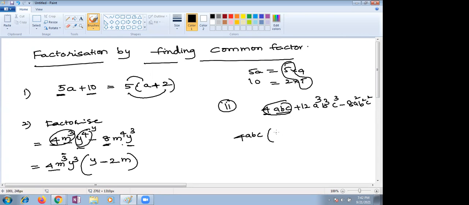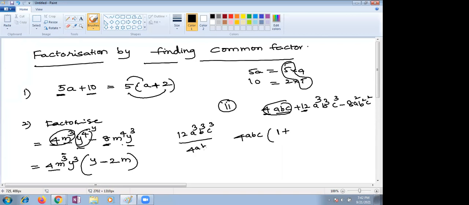We know that 1 is a factor of every number, right? Can we take it as 1 here? Yes, 1 into 4ABC. When everything comes outside, 1 is left there. And 4, how many times 12? If you have any doubt, you can go with the division also, children. This is one more simple technique for you.